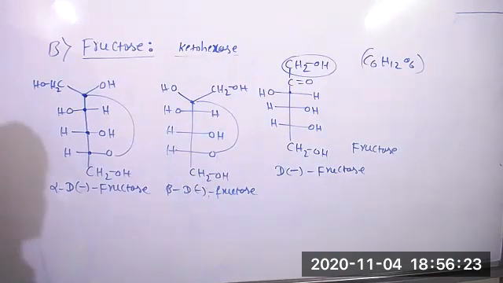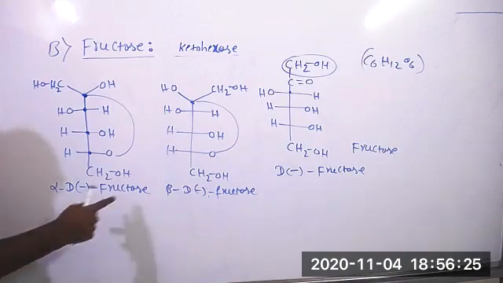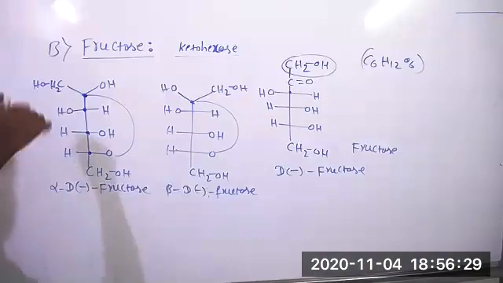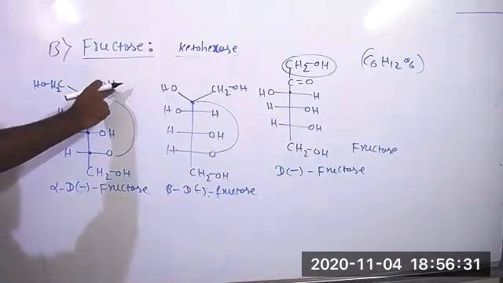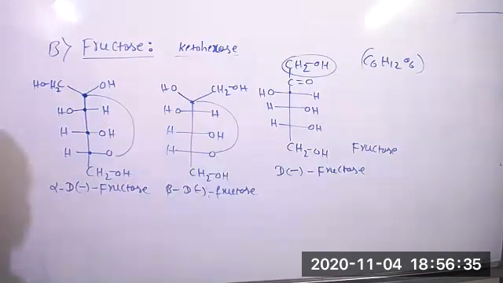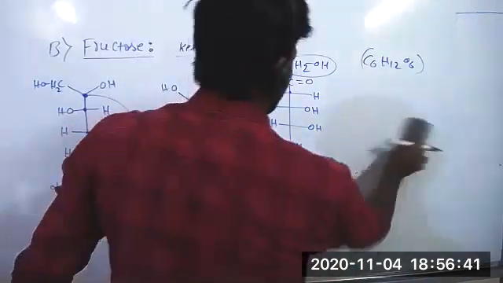It also has Haworth structures. This is alpha fructose and beta fructose. Observe once how it is. In glucose, this carbon atom is attached to OH and H. Here it is the second carbon atom. Next, Haworth structures.